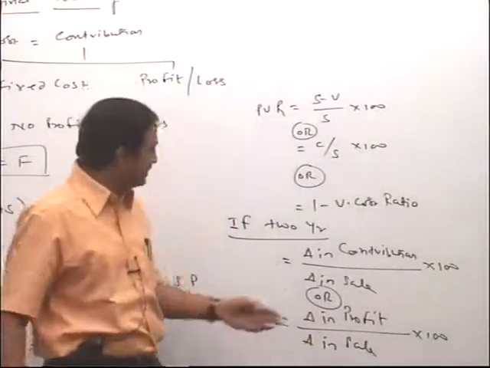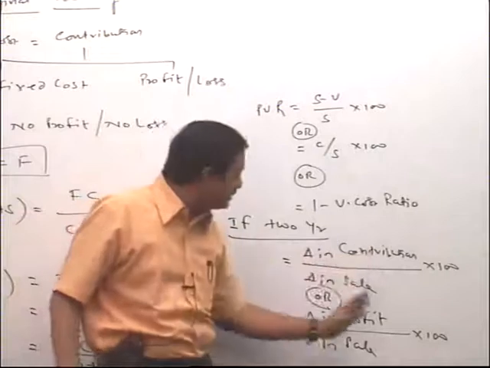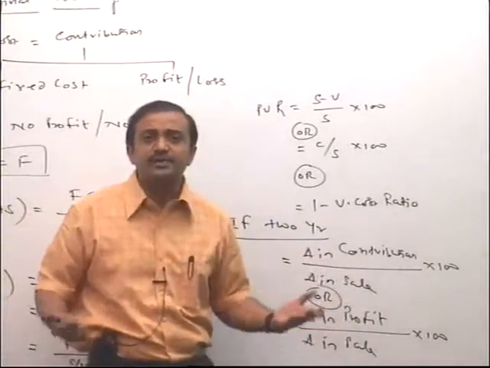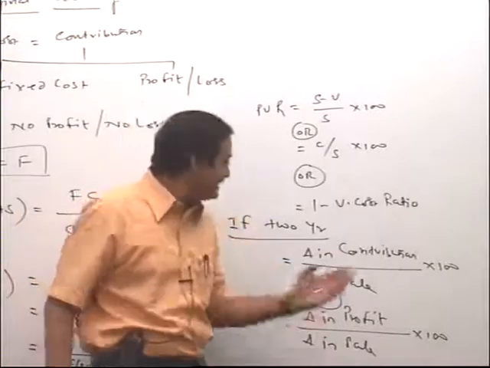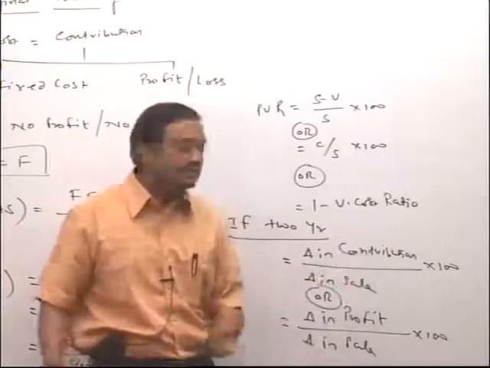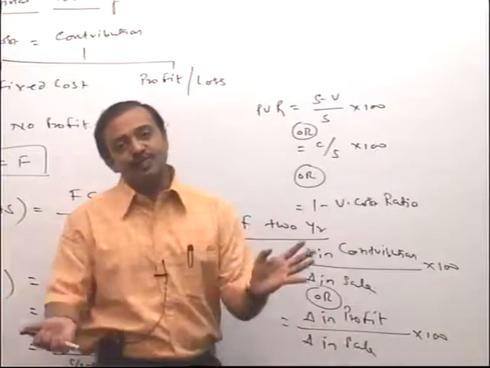Obviously, whatever change in contribution is nothing but change in profits, because fixed cost remains fixed. So either you can say change in contribution or change in profit. Both have the same meaning.